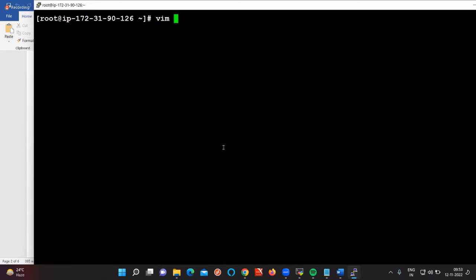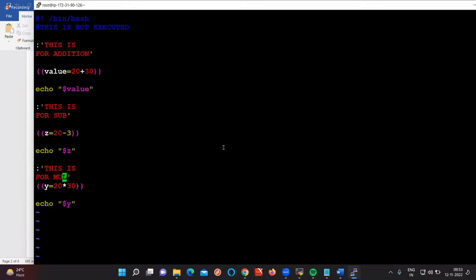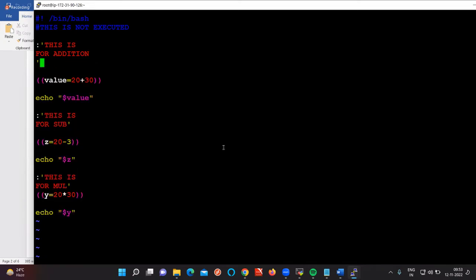vam file.sh, go inside it. Here, if you observe, the single quote, where have we closed it? No, on which line? Line number 2. Go to a new line and close here. Here, for subtraction also we need to do the same thing. So remove this one. And for multiplication also, give it like this, no? Can we execute now directly?